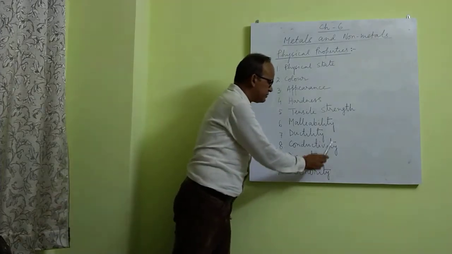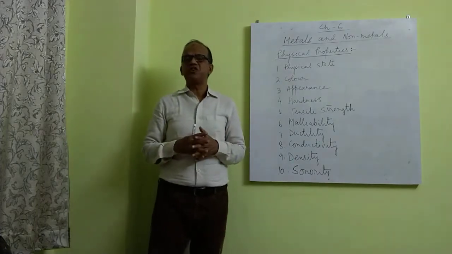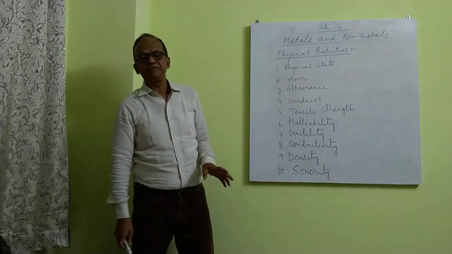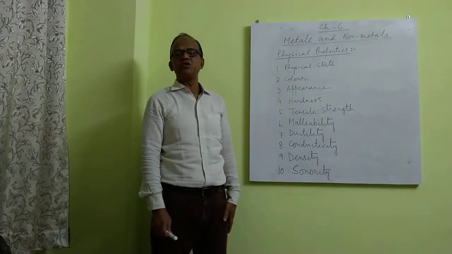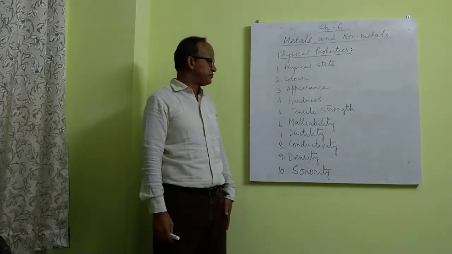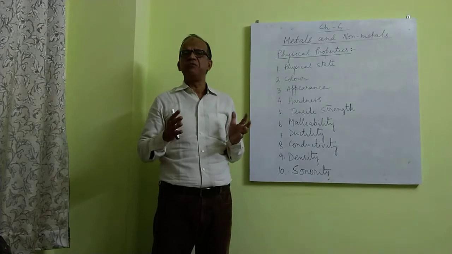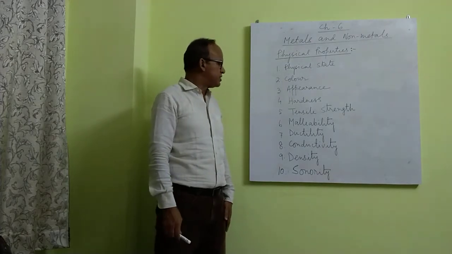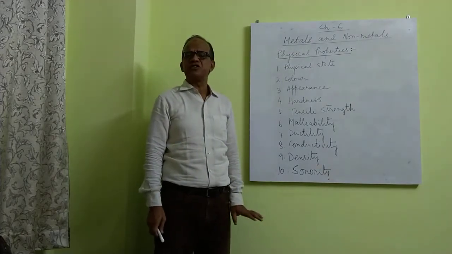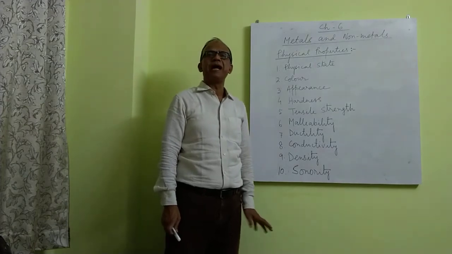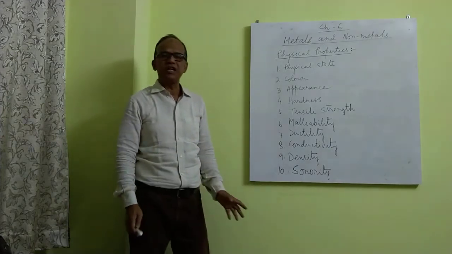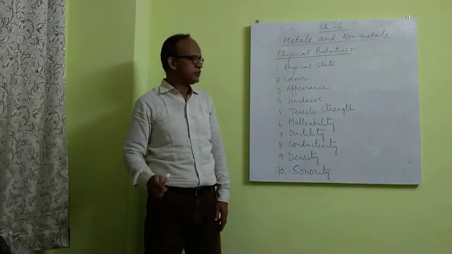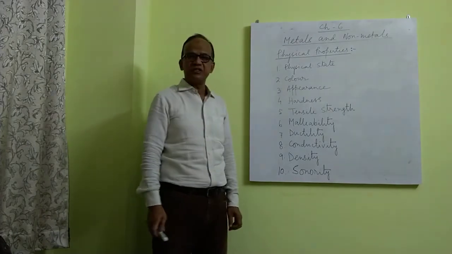Now, conductivity. Metals are very good conductors of heat and electricity. Because of this property, metal wires are used in electrical circuits, and aluminum vessels and copper vessels are used for cooking. So metals are good conductors of heat and electricity. Non-metals are bad conductors of heat and electricity. That is, they do not allow heat and electricity to pass through them. But here also we have an exception. Graphite is a good conductor of heat and electricity.